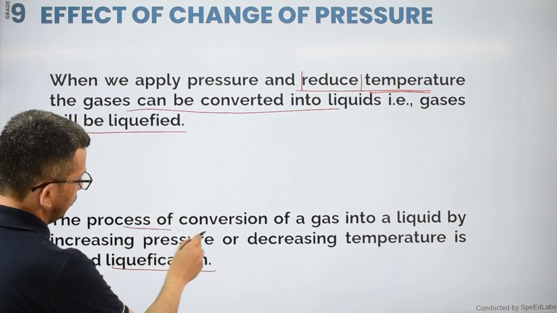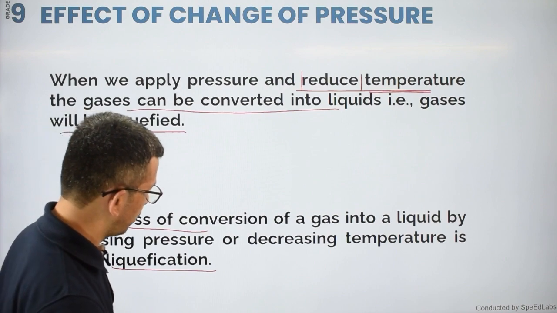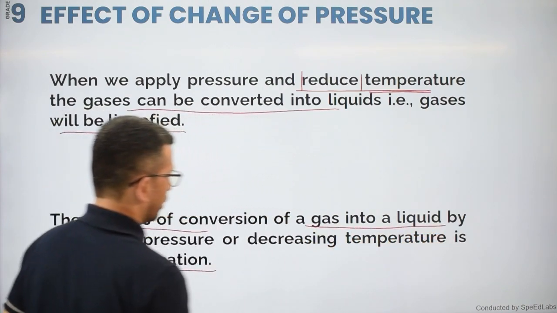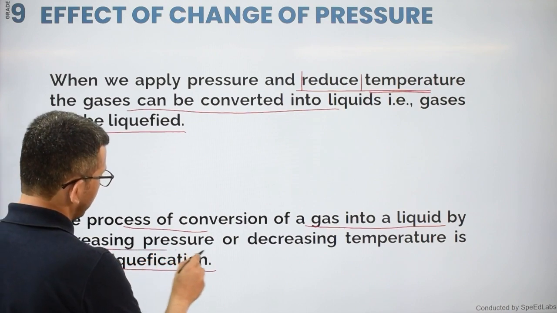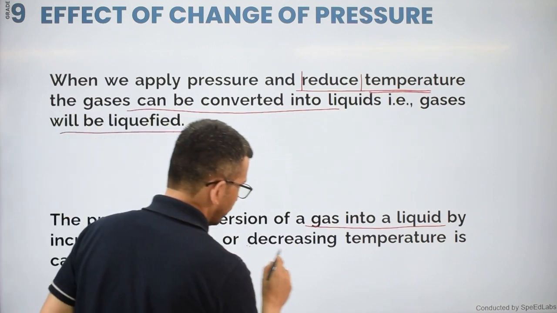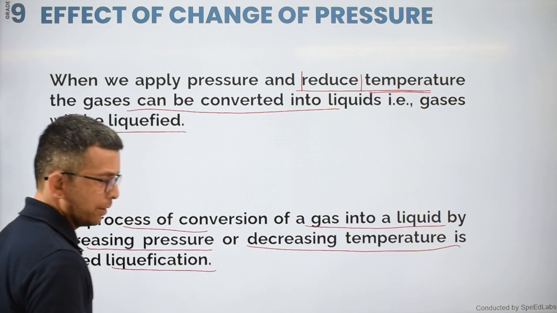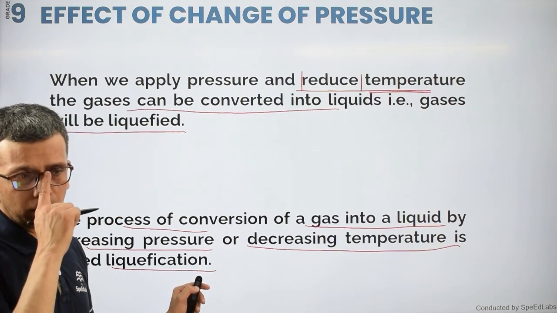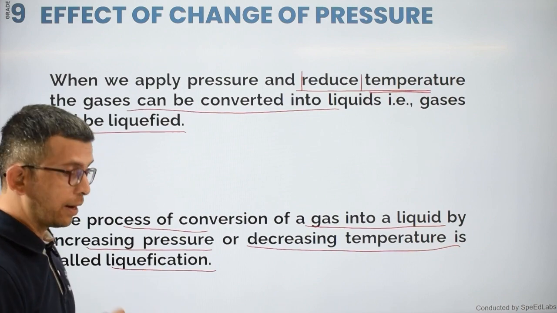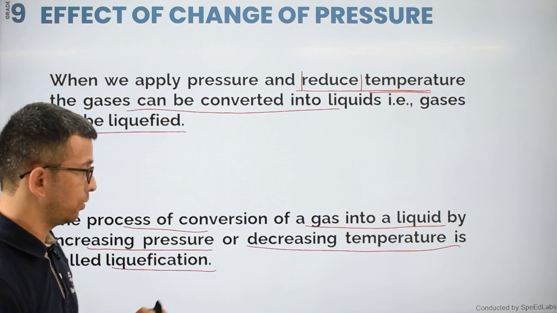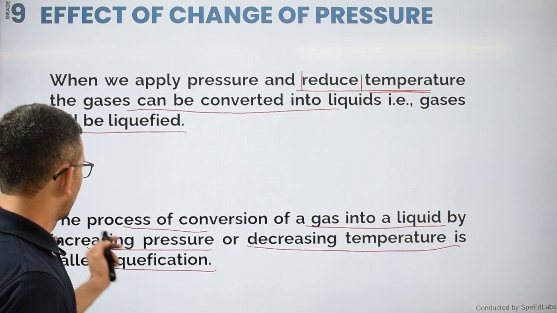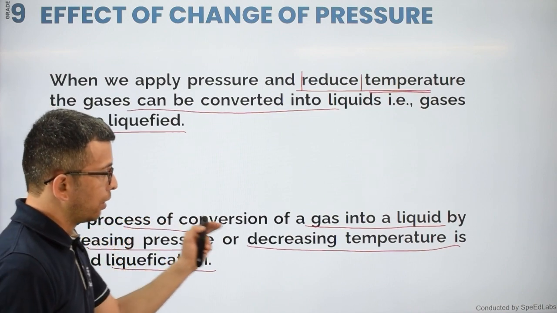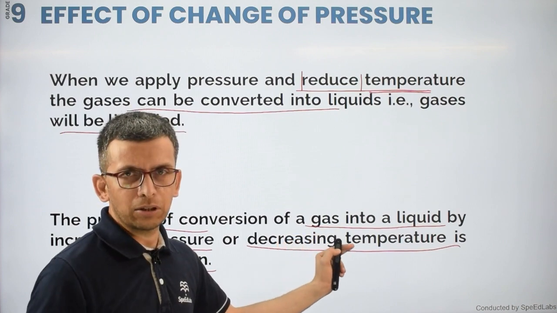So what is liquefaction actually, student? The process in which gas can be converted into liquid by either increasing the pressure or decreasing the temperature. This is very important, my dear student. You should know the prime conditions for liquefaction. The prime conditions for liquefaction are only two: either I have to increase the pressure or I have to decrease the temperature.